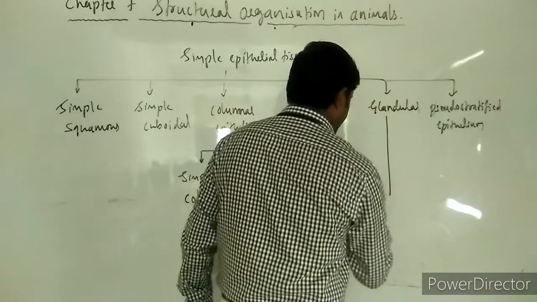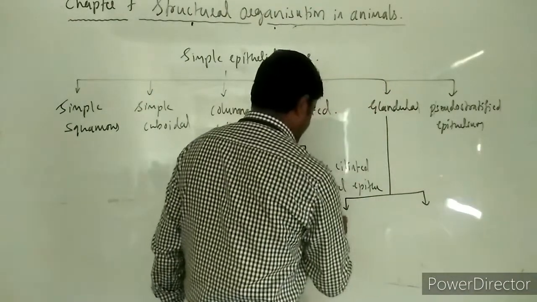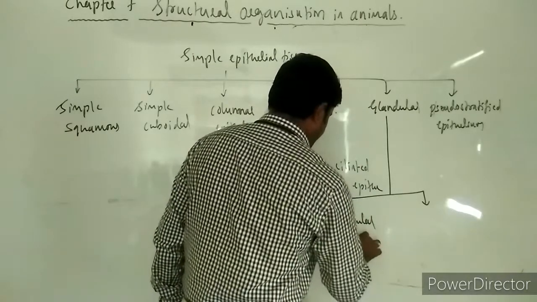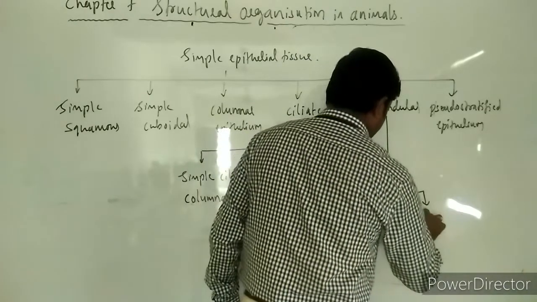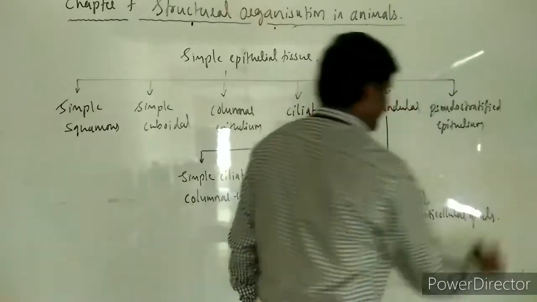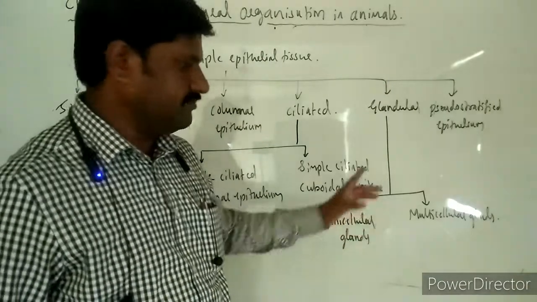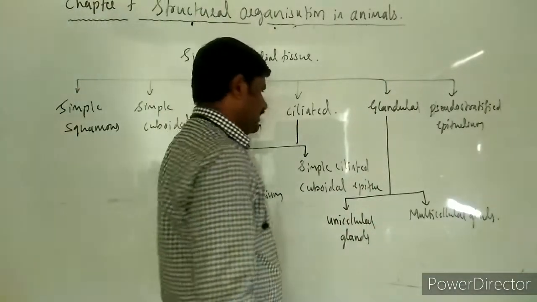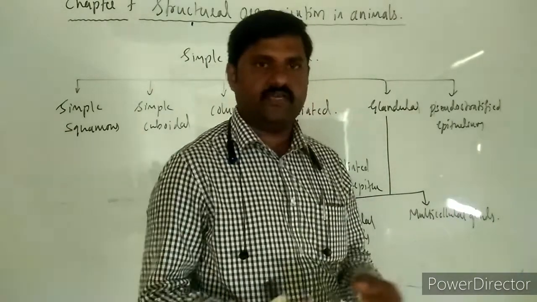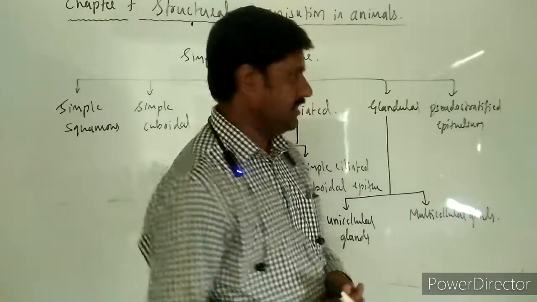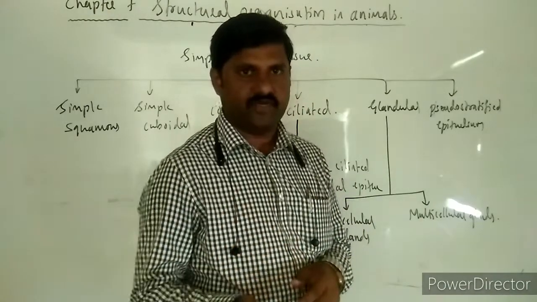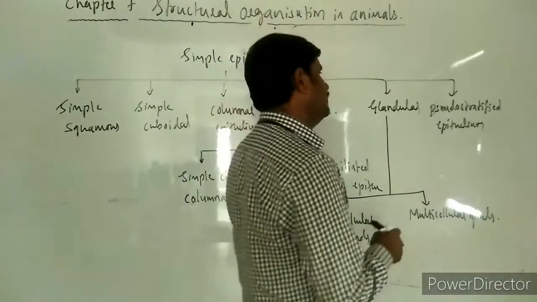And glandular epithelium is of two types, unicellular glands and multicellular glands. Unicellular glands as well as multicellular glands. In these unicellular glands as well as multicellular glands, we once again come across different types, right? They are not given in NCERT. Tubular glands, saccular glands that we come across, if possible we will discuss all those also.